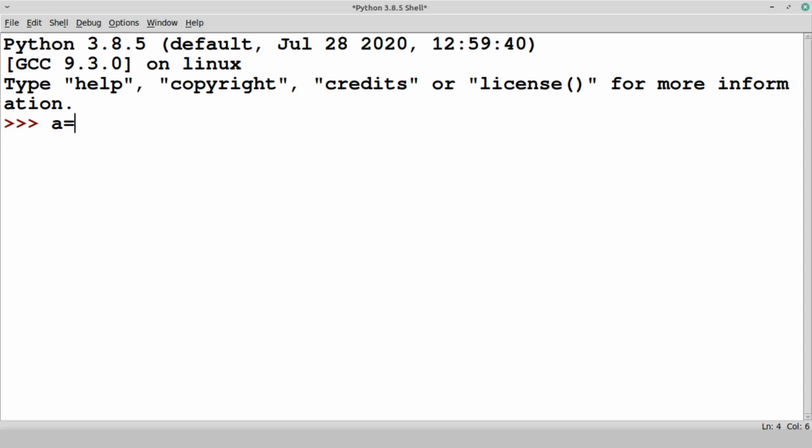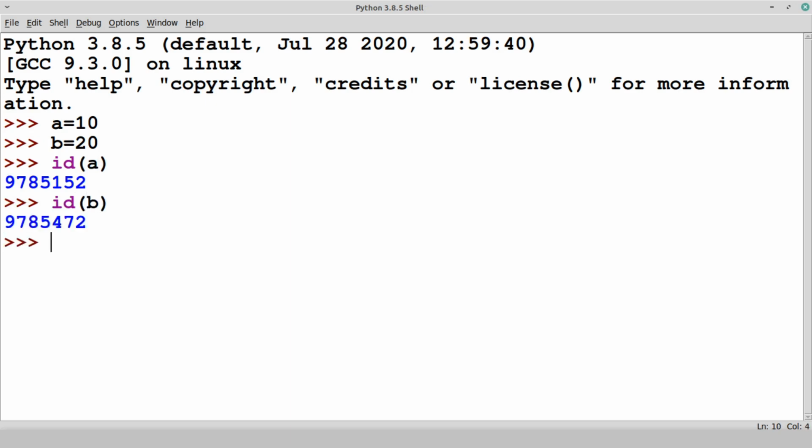Let's create some values. A is equal to 10 and B is equal to 20. Now let's check the ID of A and the ID of B. These are the addresses. If I say A is equal to 30, then what will happen? It will create a new object. See, before this the ID of A was this one, and now when we say A is equal to 30, it is different. So a new object is created.